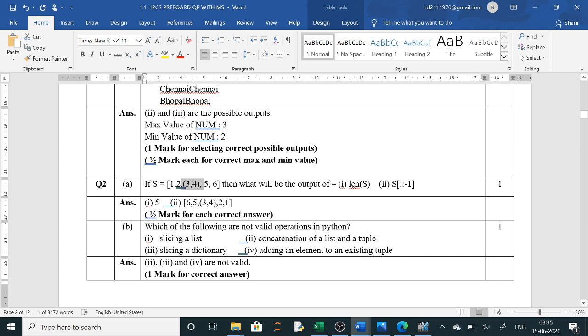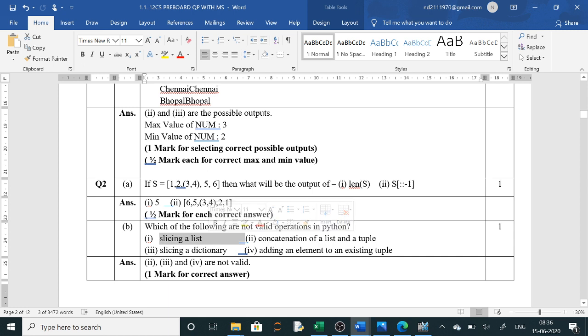Then 2, 1. Next is, which of the following are not valid operations in Python? Now here 4 operations have been given in Python, which is not valid. Whenever you are reading the question, read carefully. They have asked valid operation or not valid operation. Now slicing a list is a valid operation, we have already done.